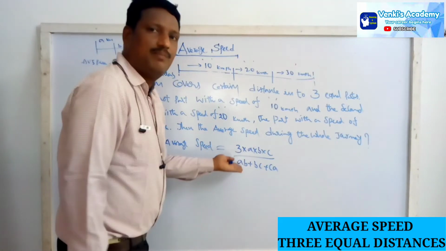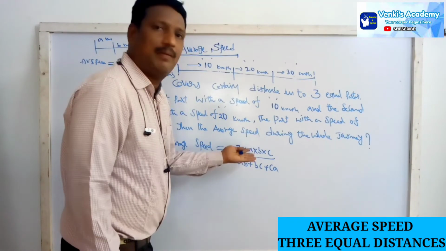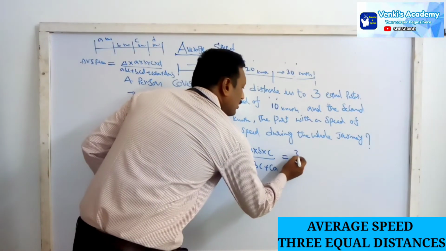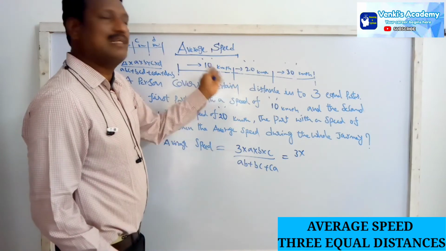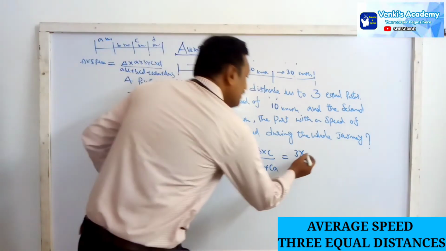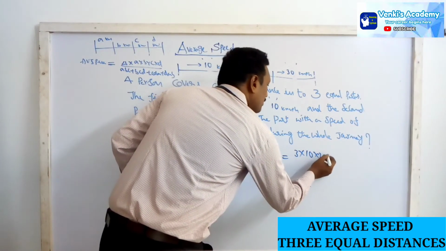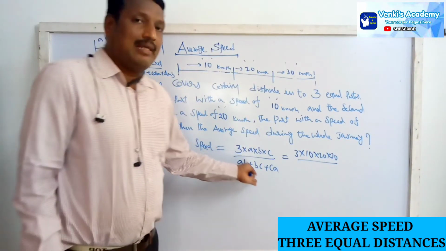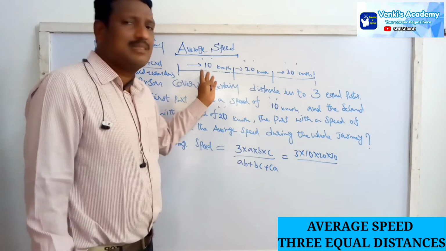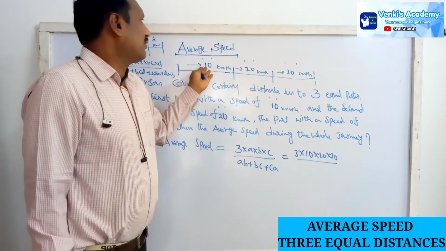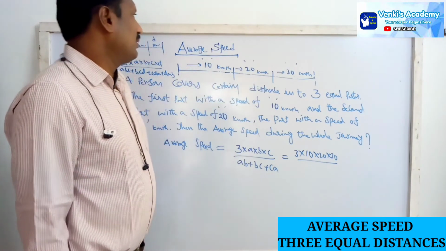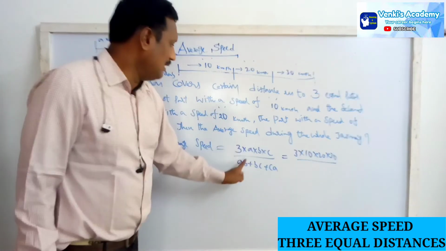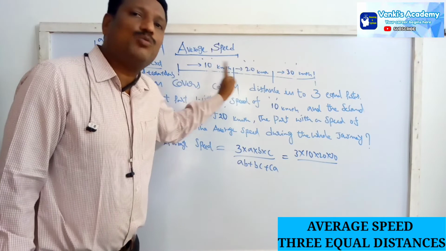Now the formula is 3 into product of the speeds by sum of the LCMs. That means 3 into product of the speeds, 10 into 20 into 30, by the sum of the LCM. AB means 10 into 20, 200.